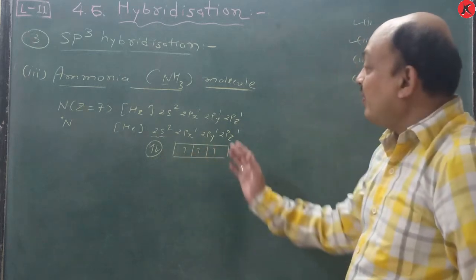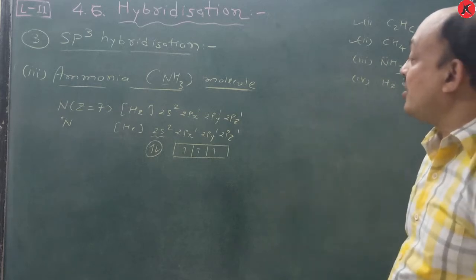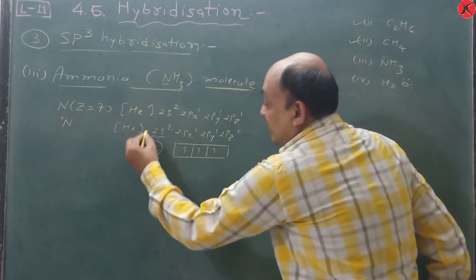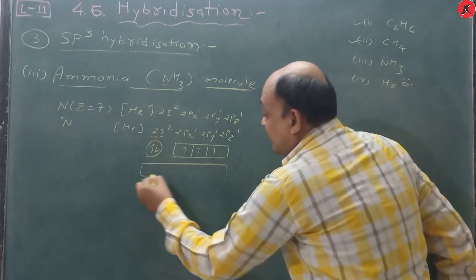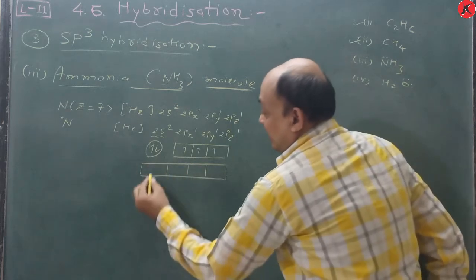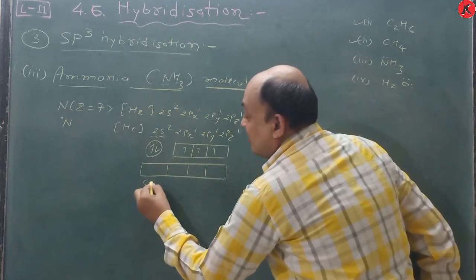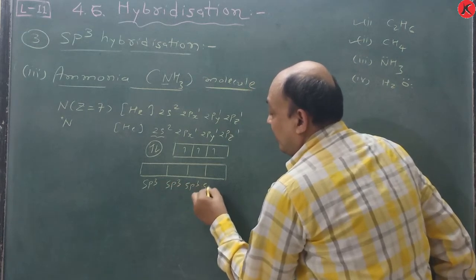But when they bond with hydrogen, from the valence shell these 2s, 2px, 2py, 2pz orbitals become equi-energetic, and that's why this is also an sp3 hybrid orbital.